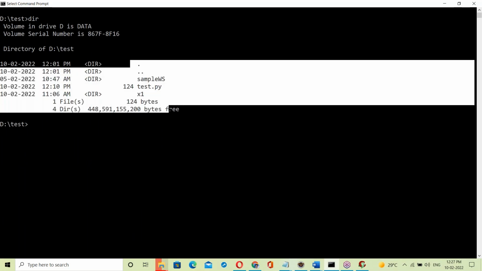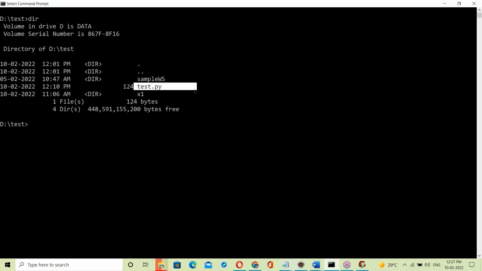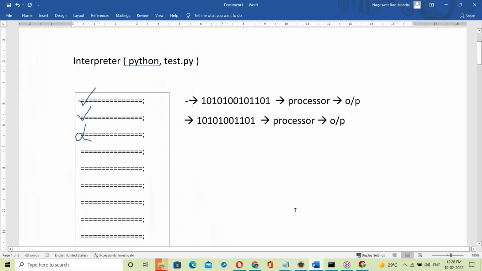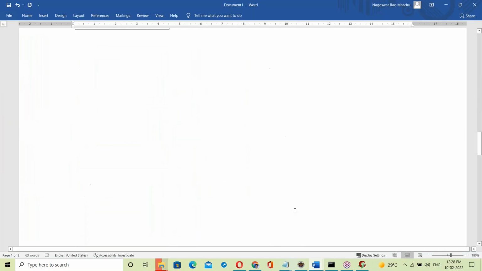Yes, in this result, there is no exe file. See here, only the .py file is there, no .exe file. But in the C program, what happens here? An .exe file is generated. Yeah, this is the main difference. The main difference between interpreter and compiler is the exe file. Compiler generates an exe file. Interpreter does not generate an exe file. That's the main difference. Let us see all the differences here.